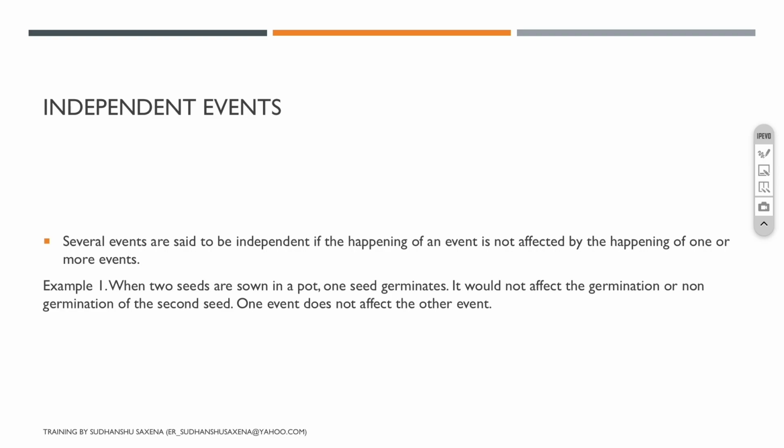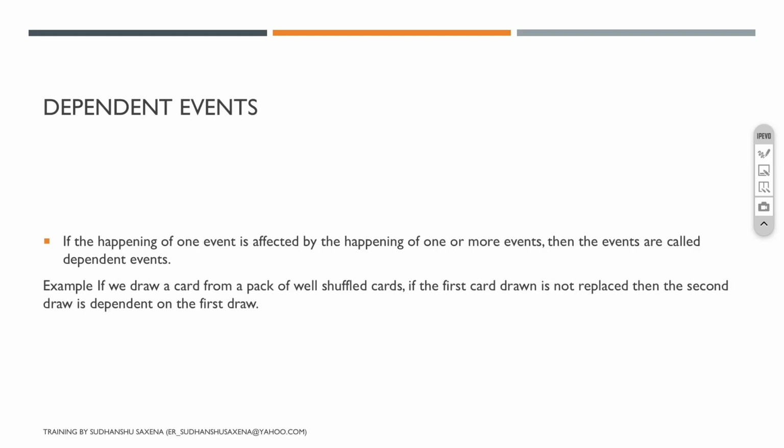It is very much visible in my example of the seeds. If one seed germinates, the other may or may not germinate. It has got nothing to do with the first seed. That's what is called independent events. Now, dependent events are different. If the happening of one event is affected by the happening of one or more events, then these events are called dependent events.